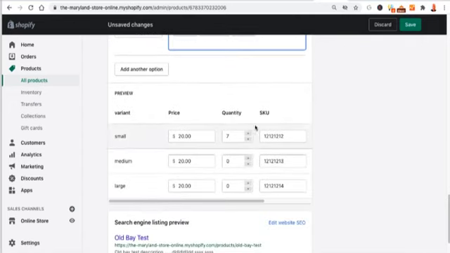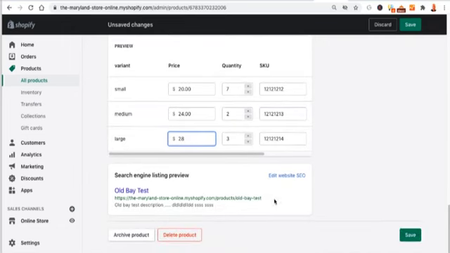Now notice how each of these has its own SKU, and they also have their own quantity. So they have their own tracking. So I have 2 of the medium, I've got 3 of those, and then this one I want it to be $25, $24, this one $28. And then this is what it's going to look like on the search engine.